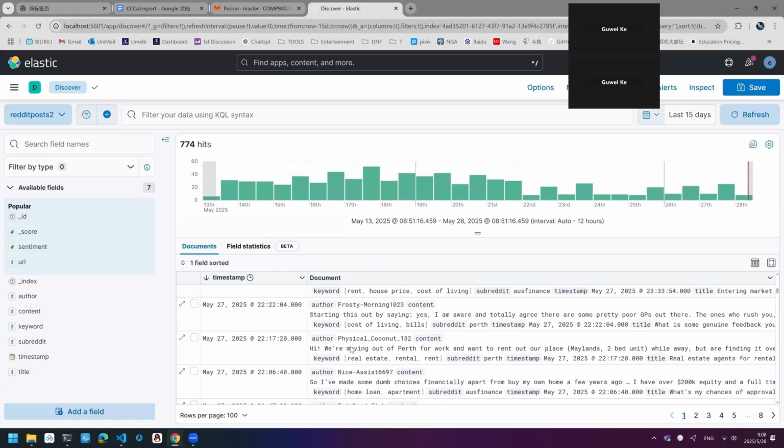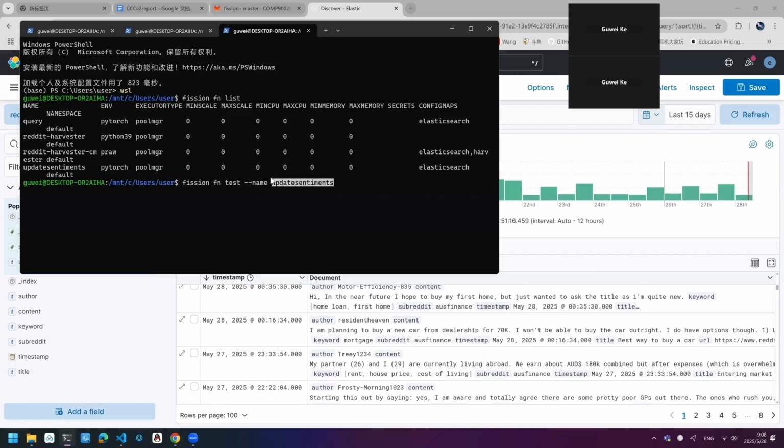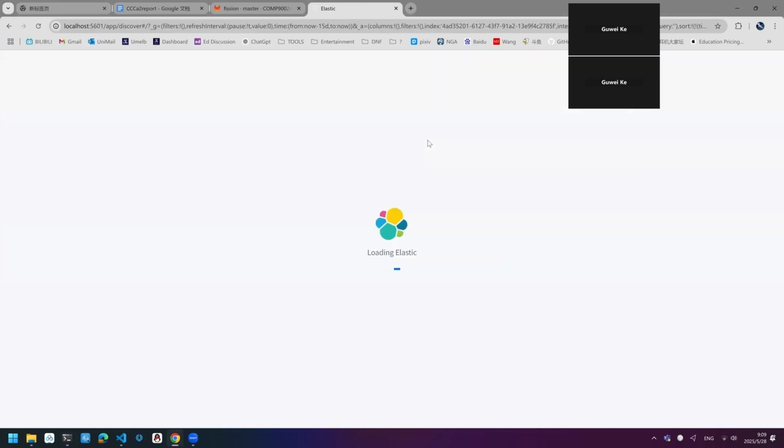As you can see here, this is our new data. As we run our sentiment analysis function, okay, sentiment for the Reddit post 2 data has been updated. We refresh this page.